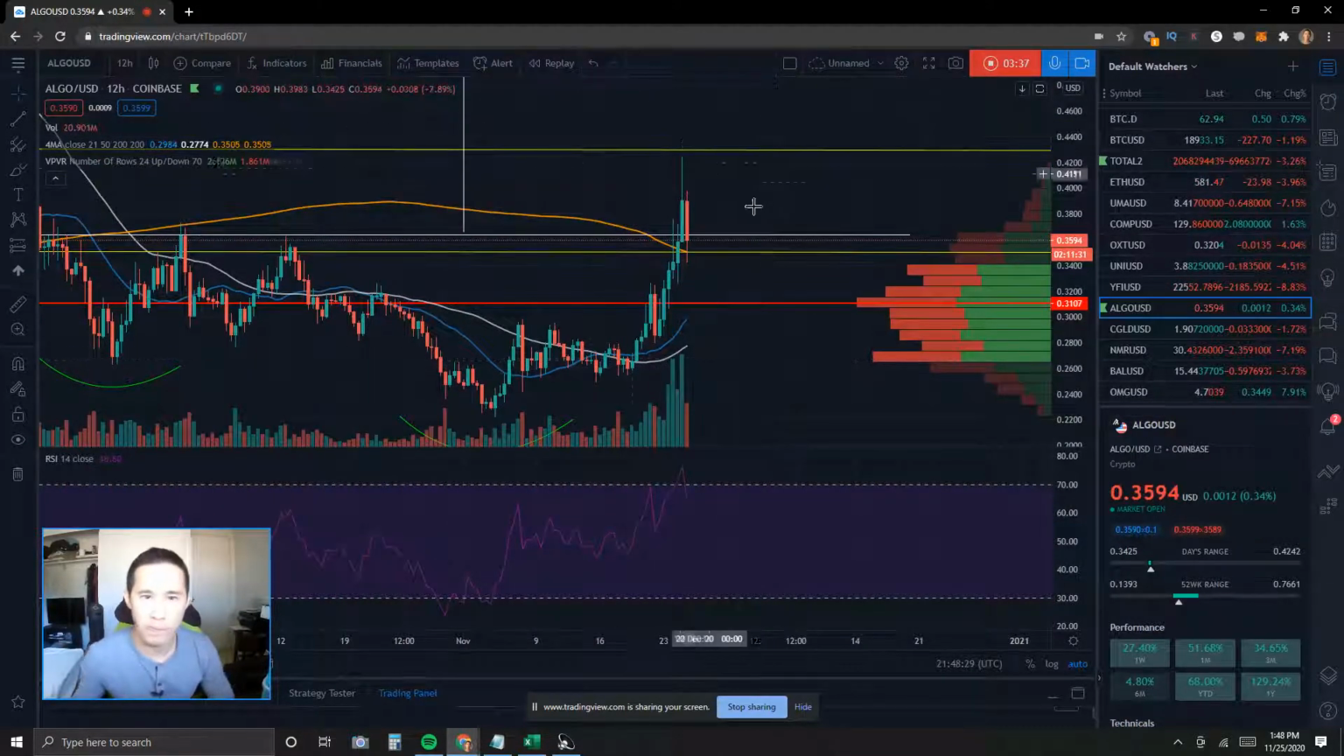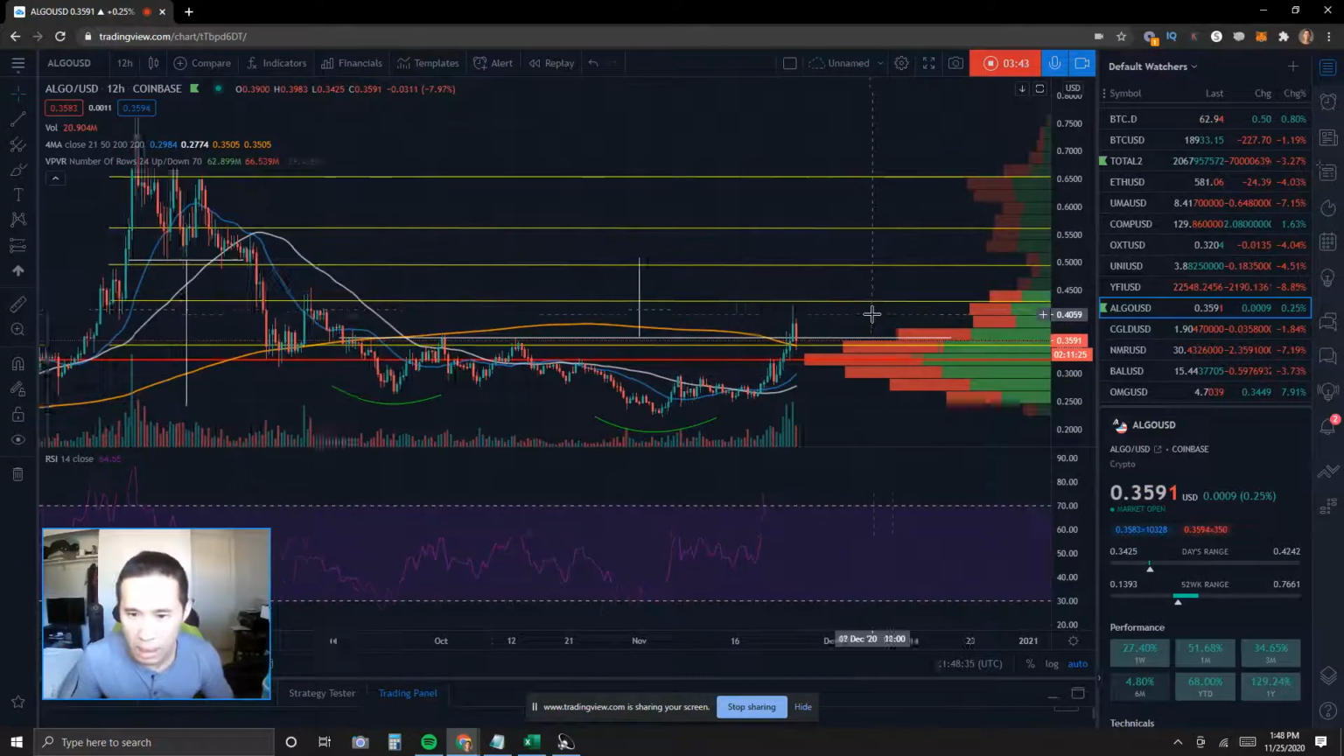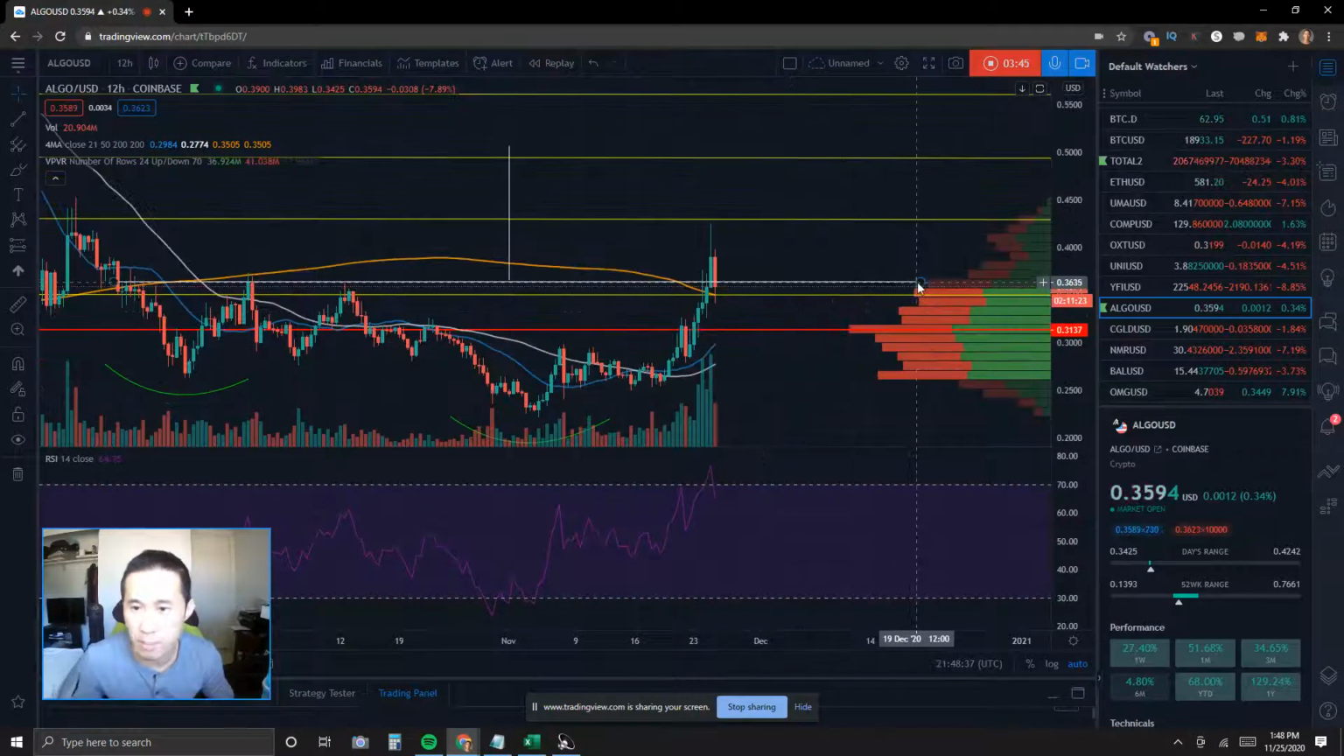On a lower time frame, let's go to the 12-hour right now. On the 12-hour time frame, we can see that we are still working on staying above this neckline right here.